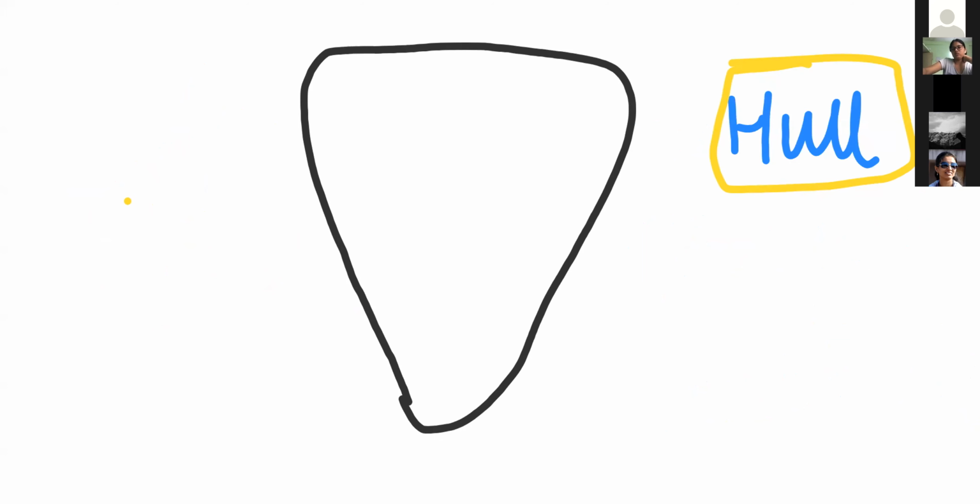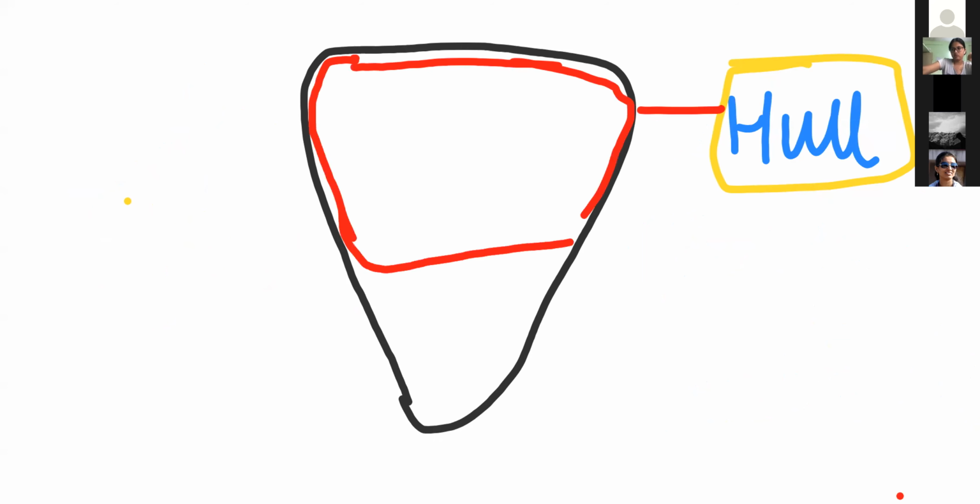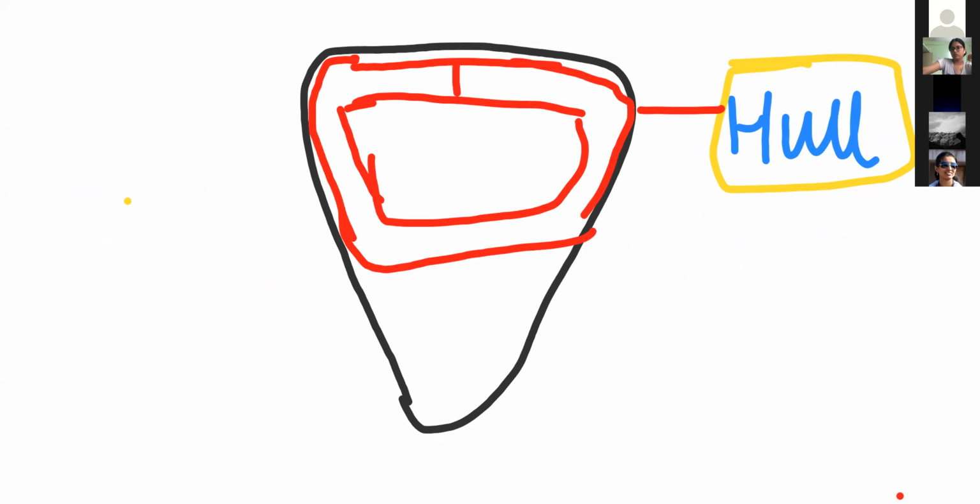Now next, in the broader region, under the hull, large rectangular shaped cells are present.